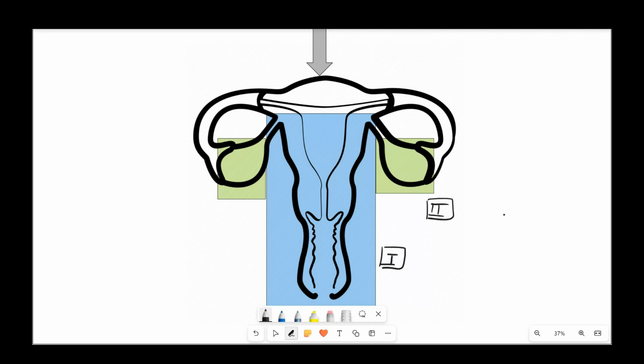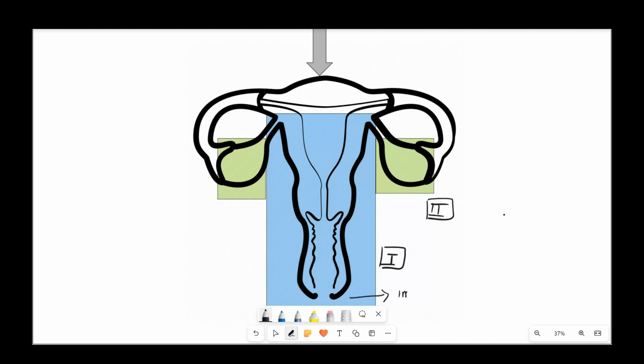Now, coming to the causes of amenorrhea, on the right side of the page, I'll be writing the causes of primary amenorrhea, whereas on the left side, I'll be covering the secondary amenorrhea causes. Now, coming to how to remember the causes of amenorrhea, an easy way is to divide the whole HPO axis and the uterus into compartments. The first compartment mainly consists of the blue box, that is the outlet: the uterus, the cervix, and the vagina.